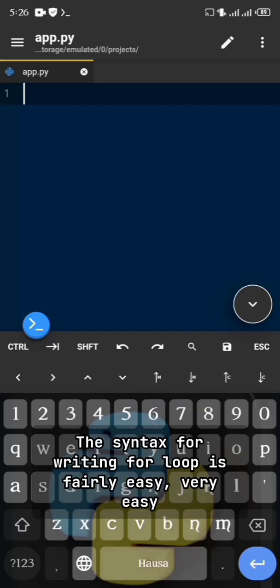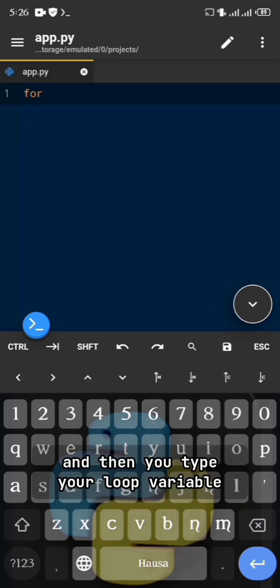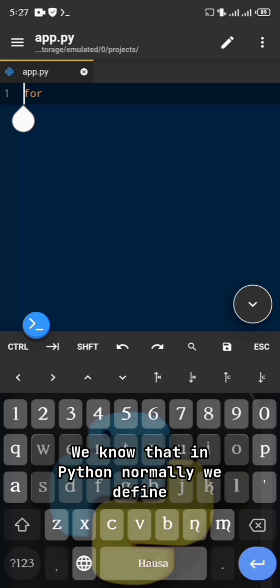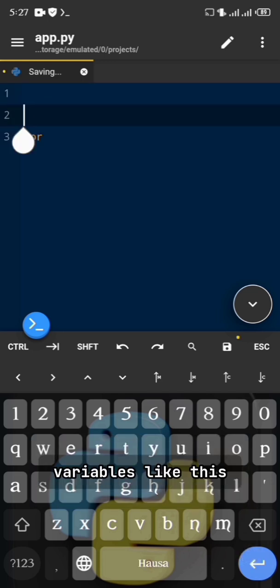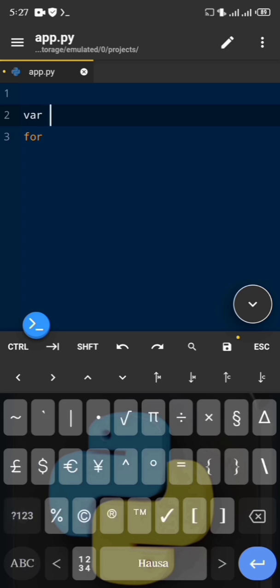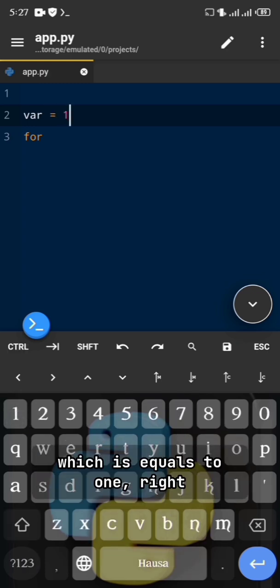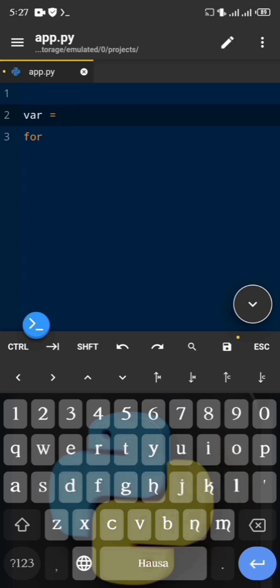The syntax for writing a for loop is fairly easy, very easy. You just type the for keyword, and then you type your loop variable. Now, what is a loop variable? We know that in Python we normally define variables like this, for example, a var which is equal to 1, right? And this is really very fine.